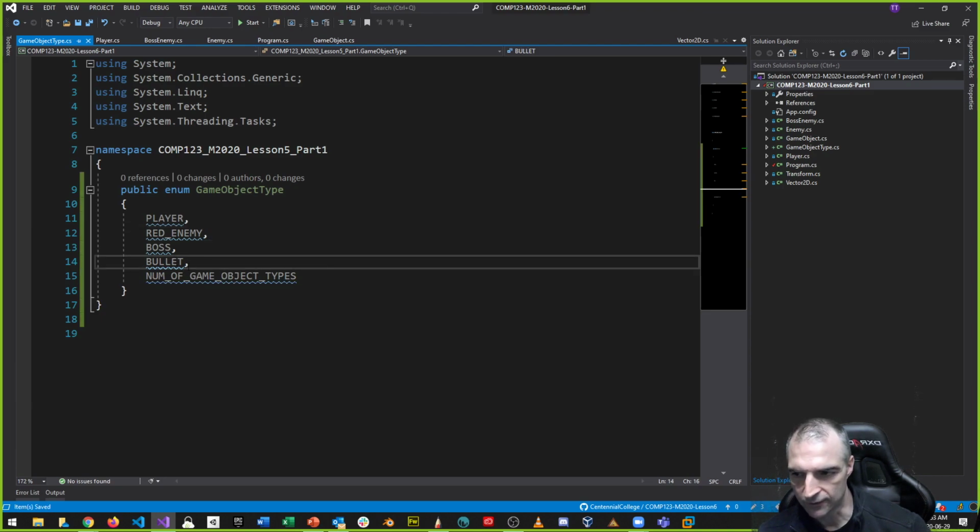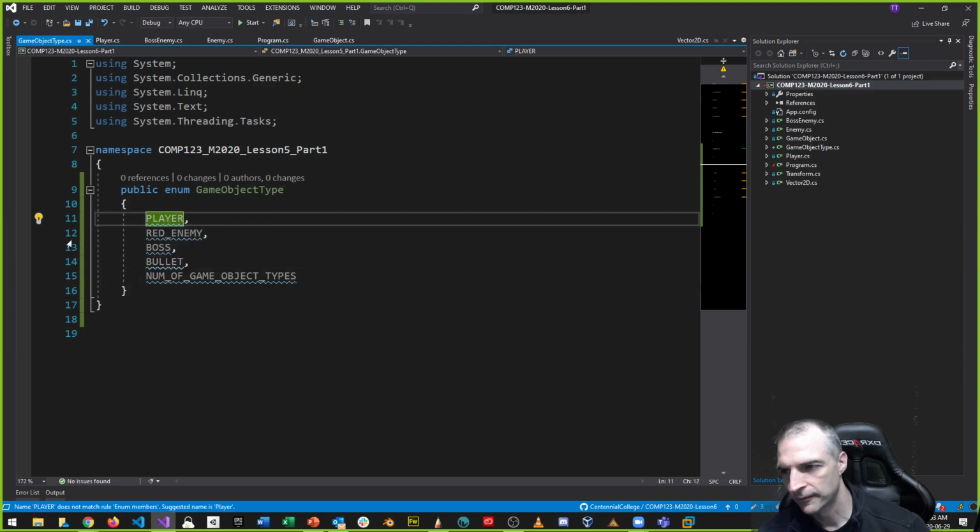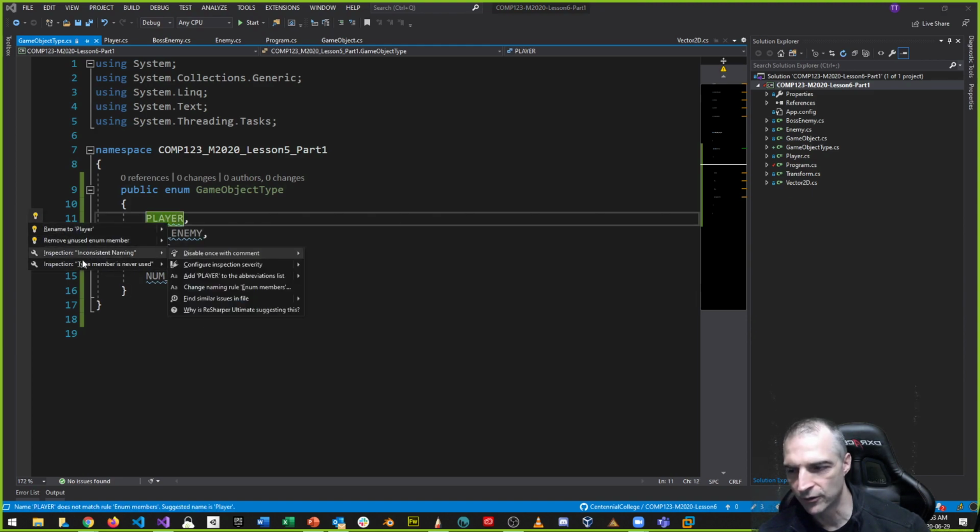Cool, so I have these 3, and if you hover over this, it says name player does not match the rule enum member, suggested player lowercase. One thing you can do with this is you can modify your naming conventions. So it says inconsistent naming, disable once, comment, configure inspection severity. This is all inside ReSharper. This is a really cool tool you can use, right?